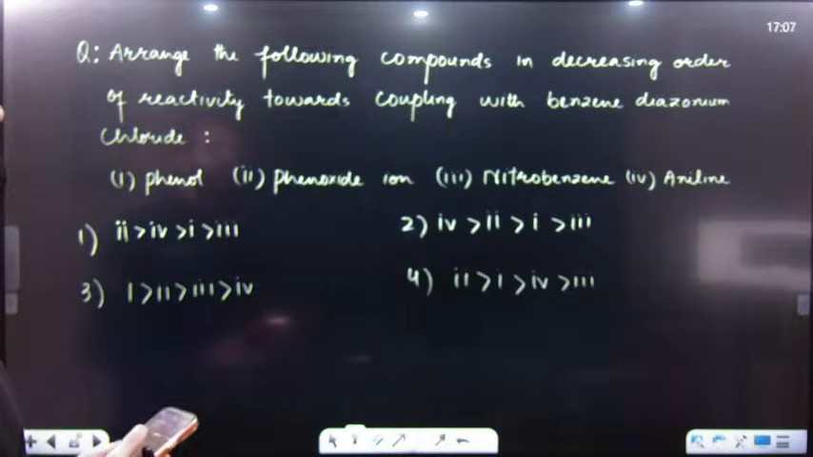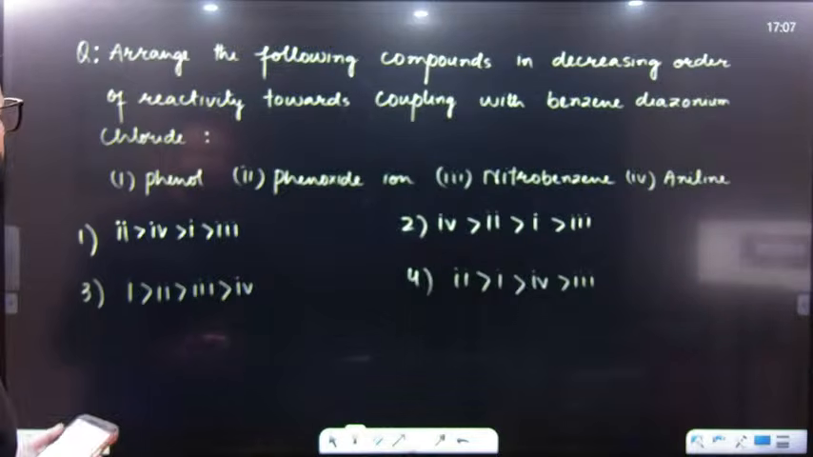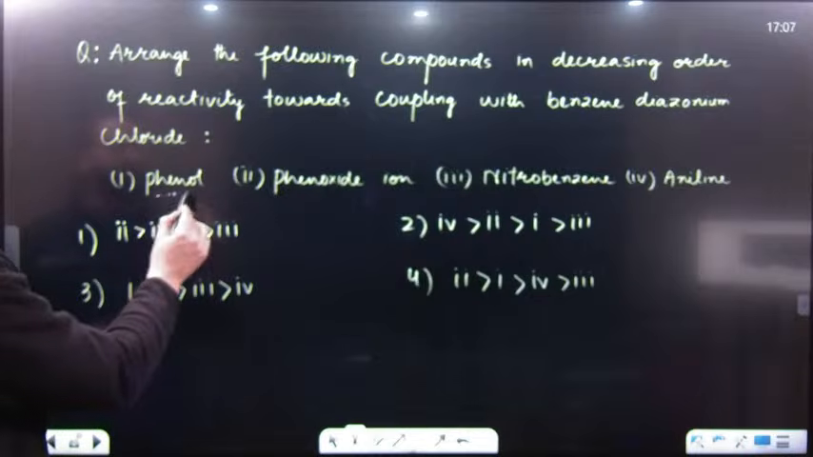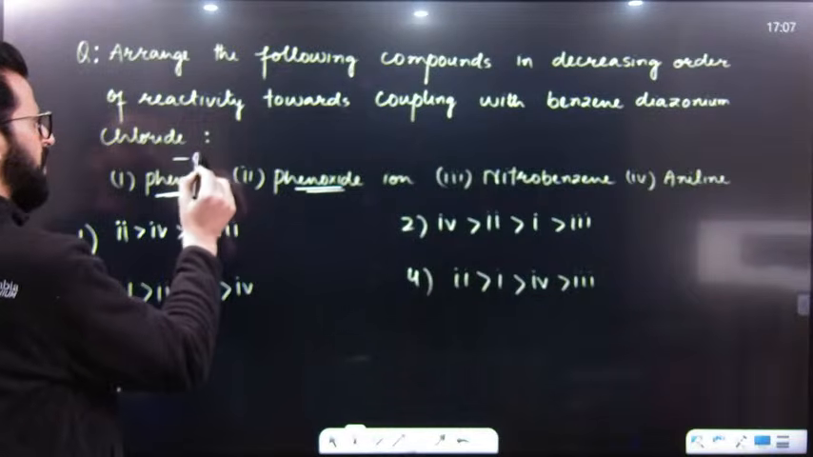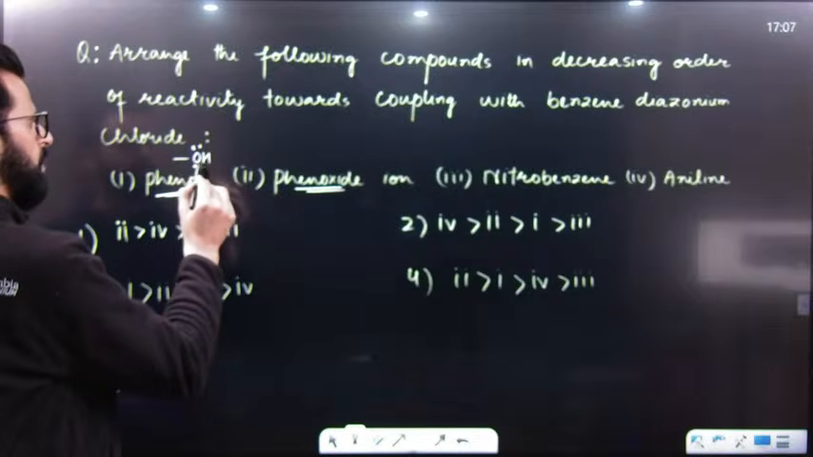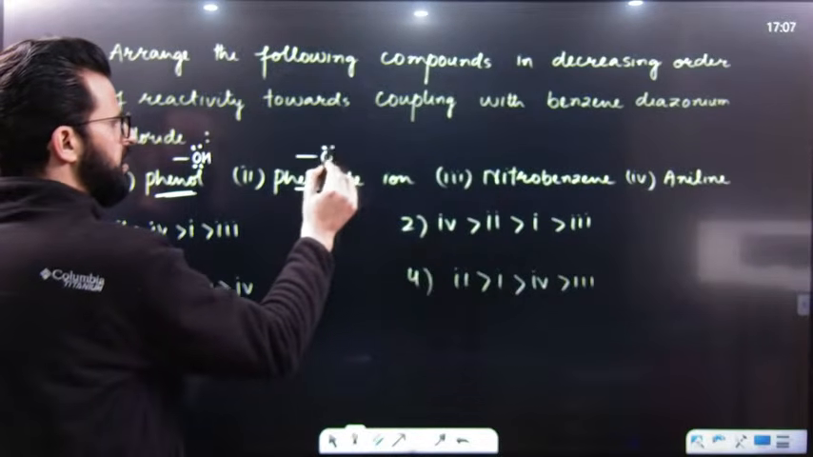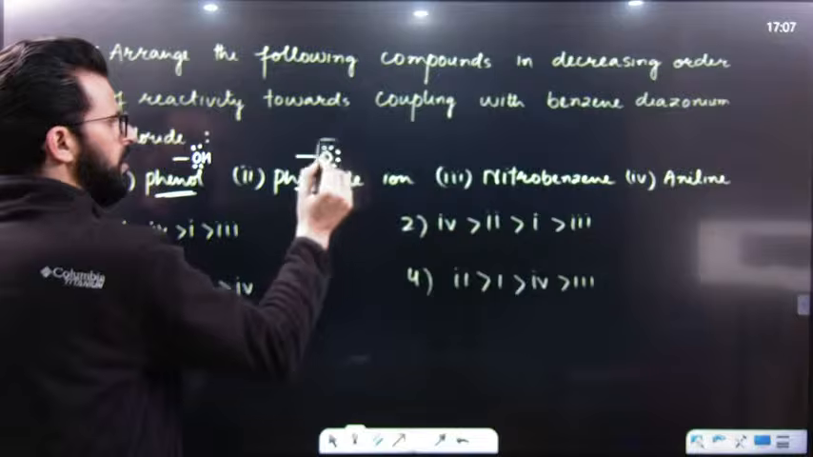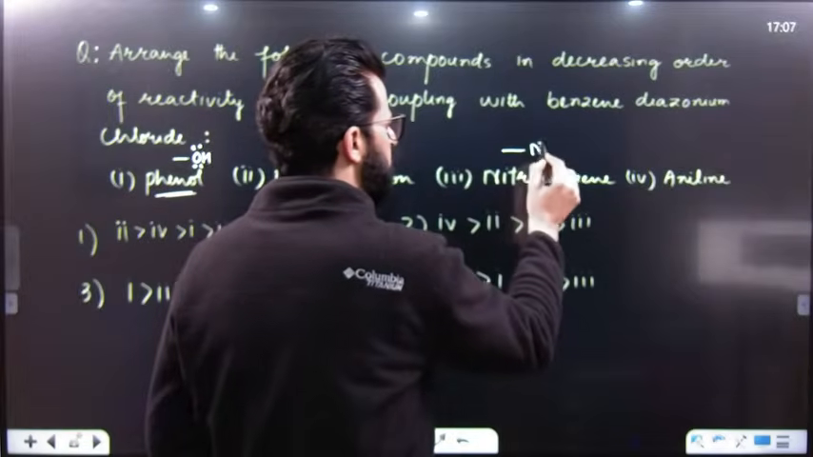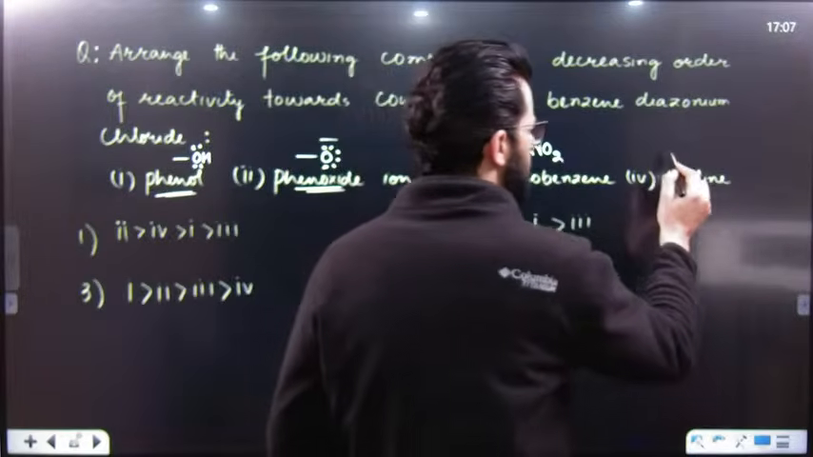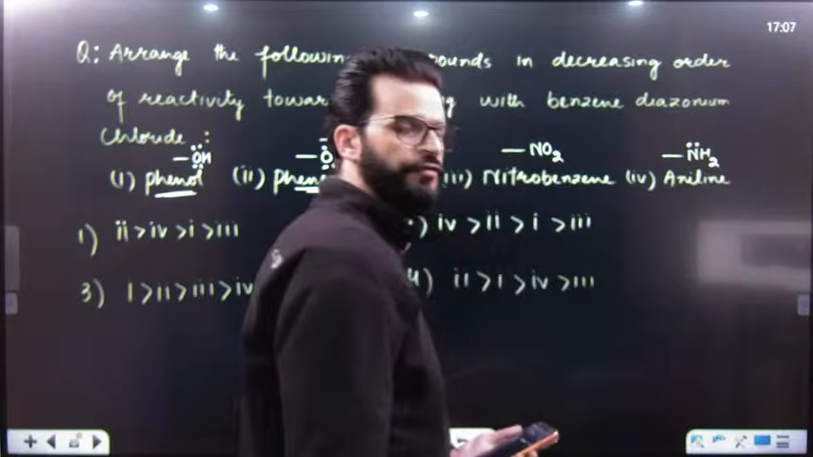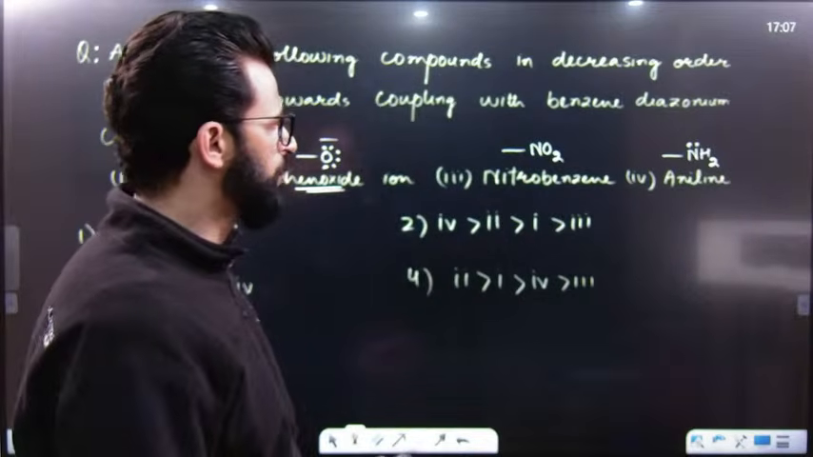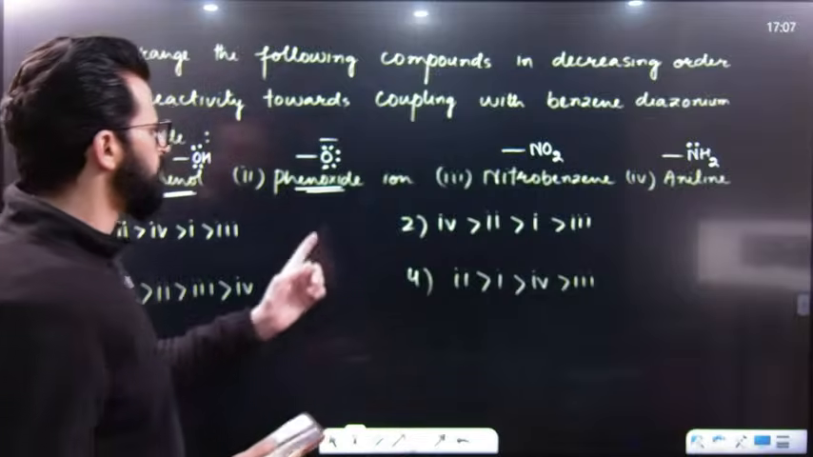After that, we will be having another question like this. Arrange the following compounds in decreasing order of reactivity towards coupling with benzene diazonium salt. Now this is phenol, this is phenoxide ion. That means here OH is attached to the benzene ring. Here it is O minus which is attached to the benzene ring. This is NO2 attached to the benzene ring. This is NH2 attached to the benzene ring. Now you have to find out the order of resonance which will increase the electron density of the ring more.